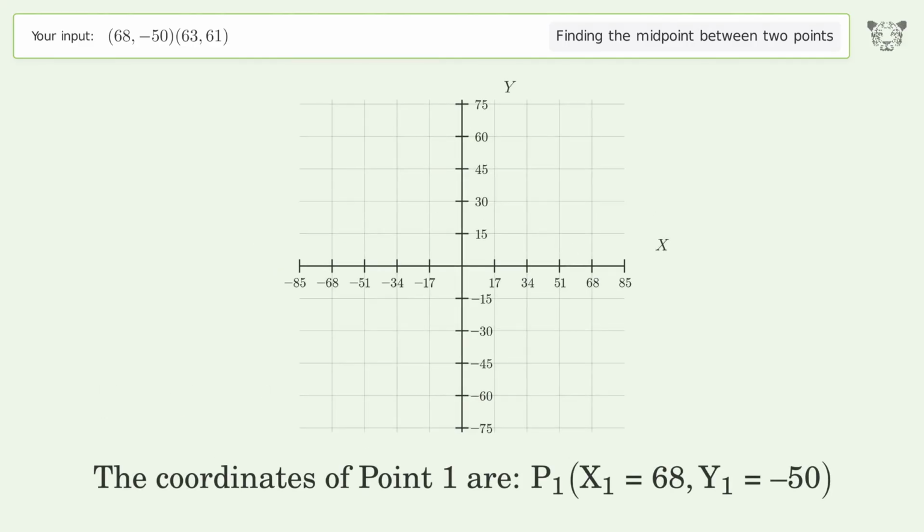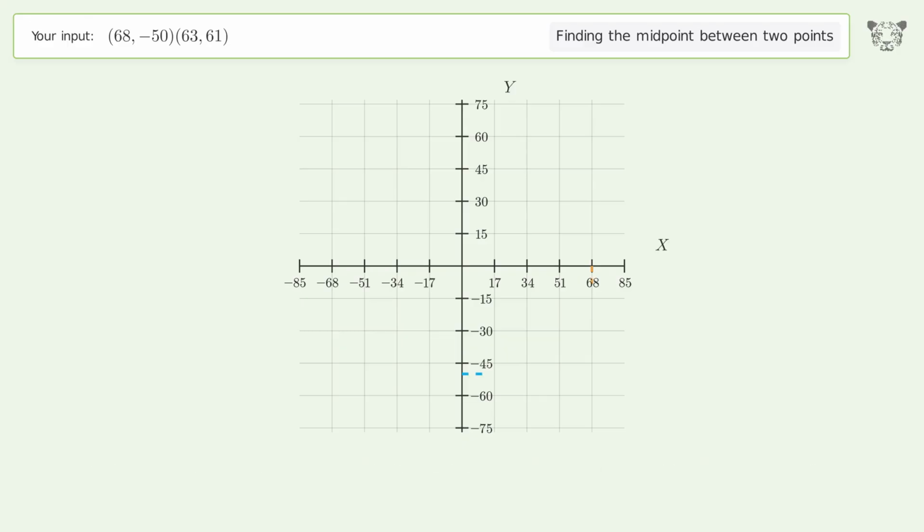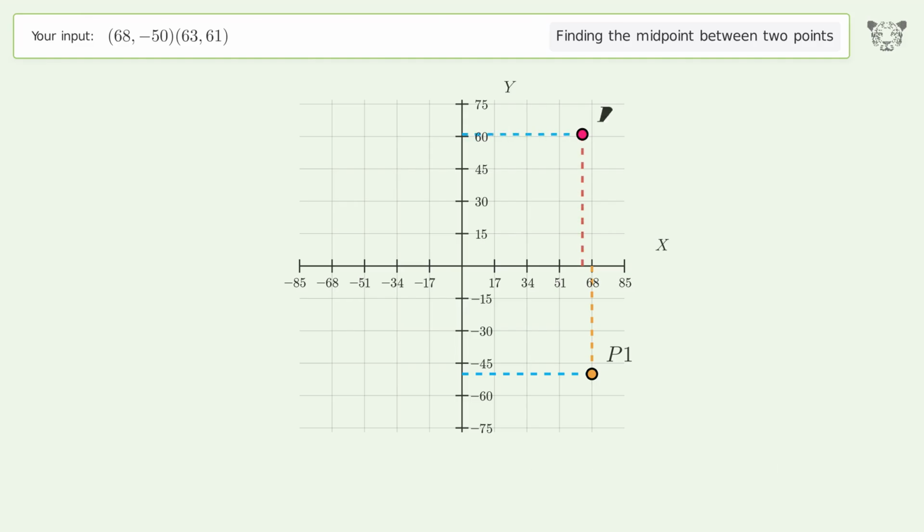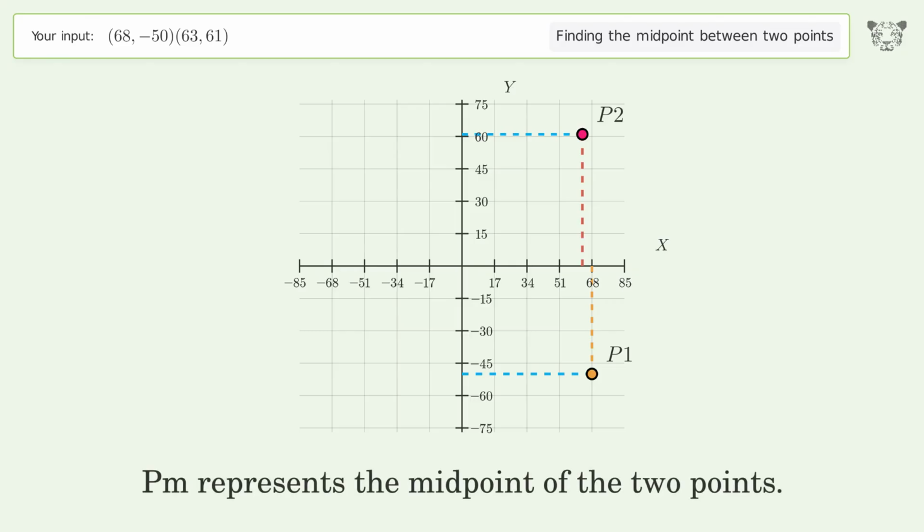The coordinates of point 1 are x1 equals 68, y1 equals -50. The coordinates of point 2 are x2 equals 63, y2 equals 61. PM represents the midpoint of the 2 points.